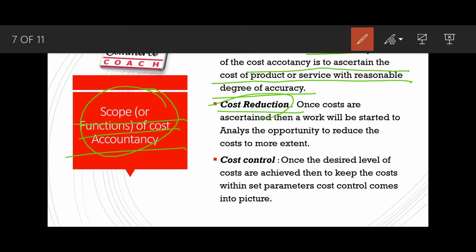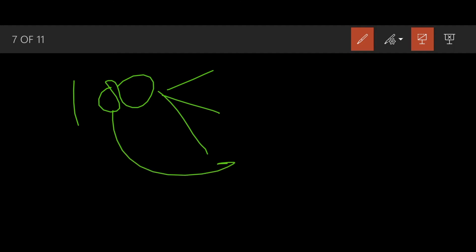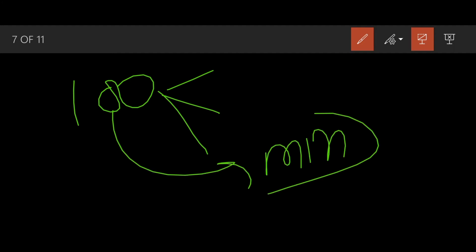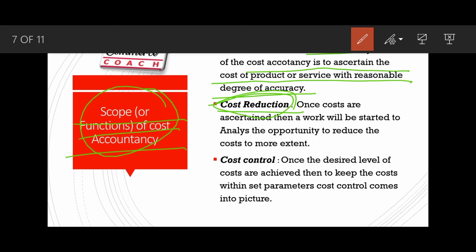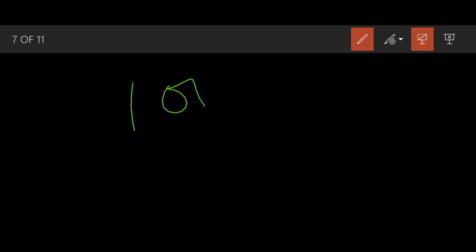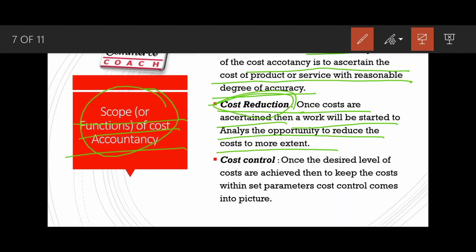So this is all about cost reduction. First you ascertain the cost, 100, then you find the opportunity to decrease it to the minimum extent you can. Once costs are ascertained, work starts to analyze the opportunity to reduce the cost further.